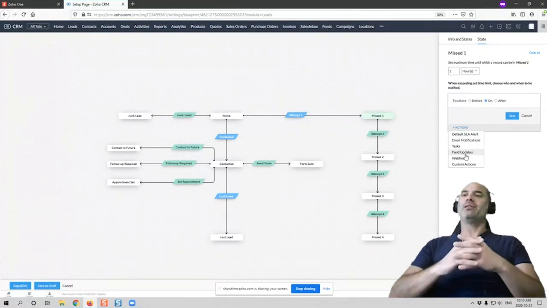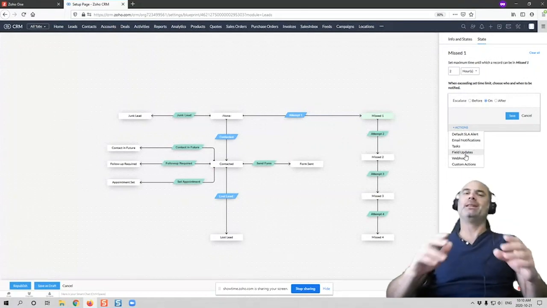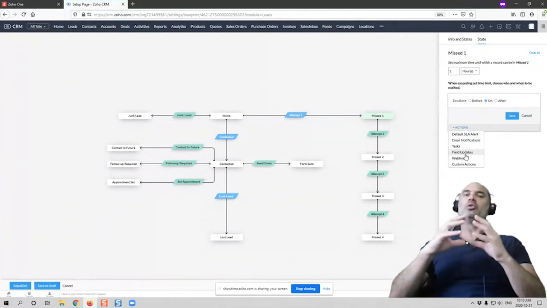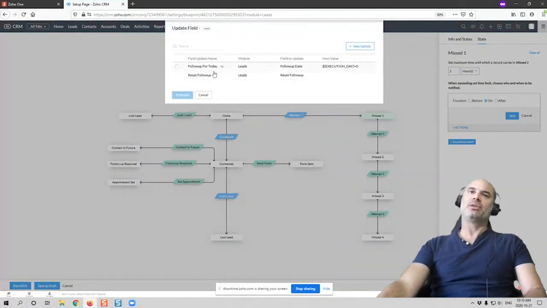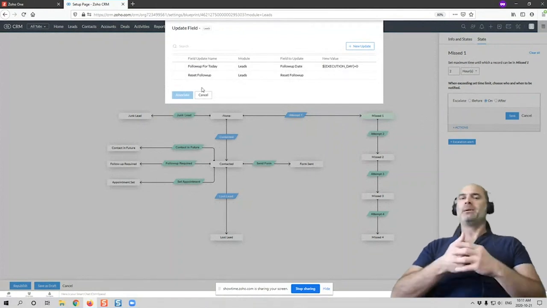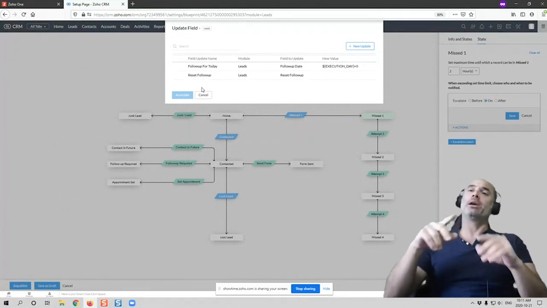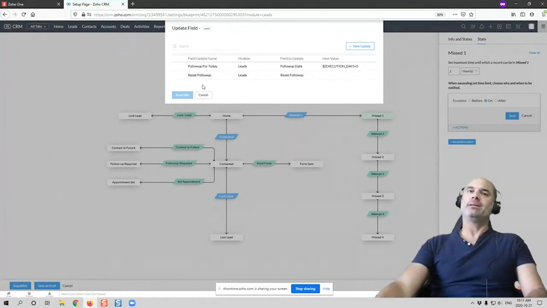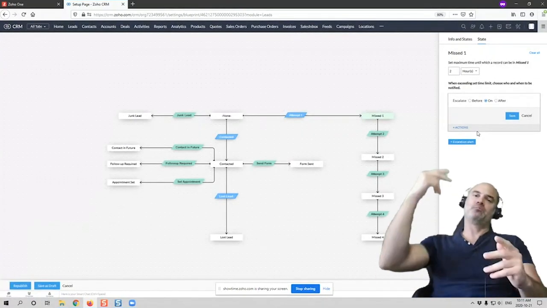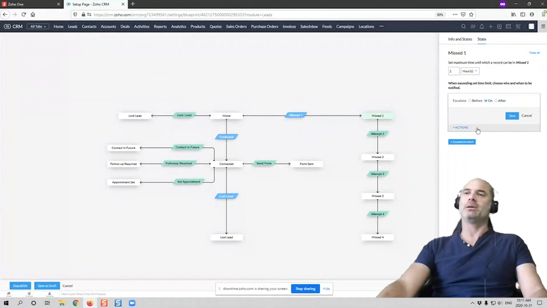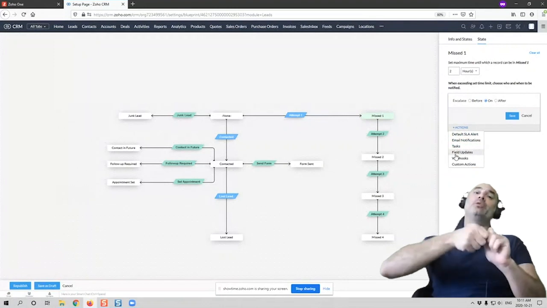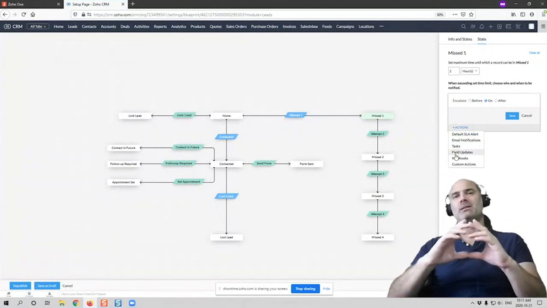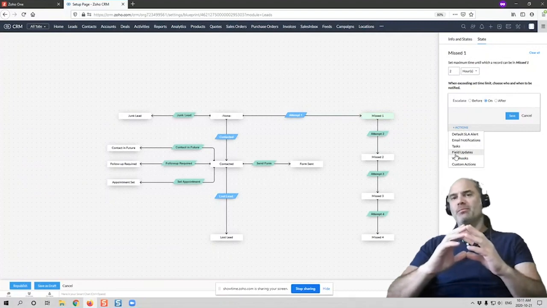Maybe you like to have a report that will tell you all the deals that were not answered in time. Then you can have a field update, for example a field named deal with issues, or deal that was not answered in time, that toggles on and off. When those 2 hours pass, or 2 hours and a half, for example, the field update will kick in and turn it to yes. And that will be part of the deals that you know you have problems with.